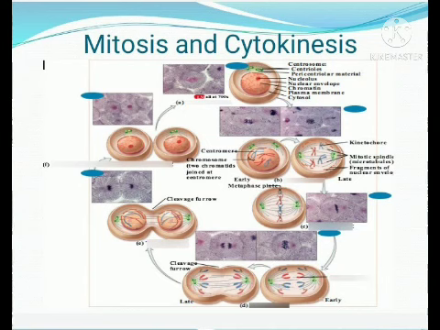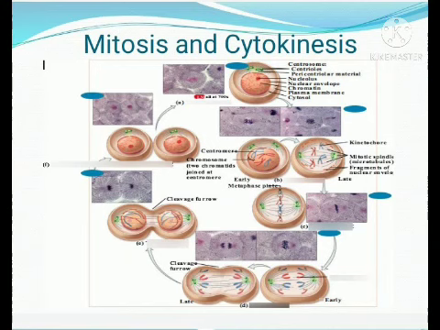Through the furrow, cleavage happens and the cell becomes two. This is the final cellular division, and through cytokinesis the cell becomes two cells.